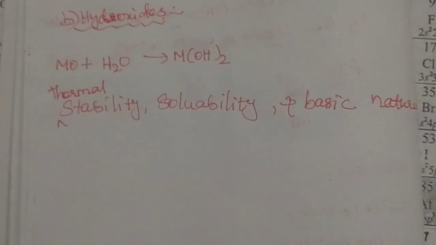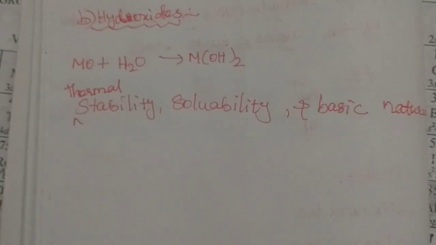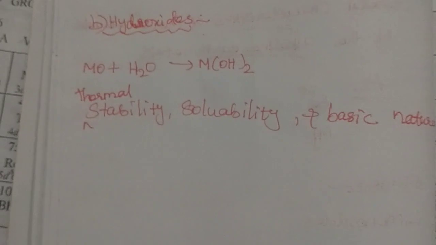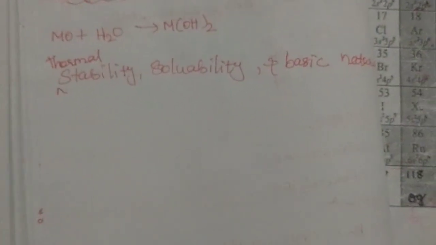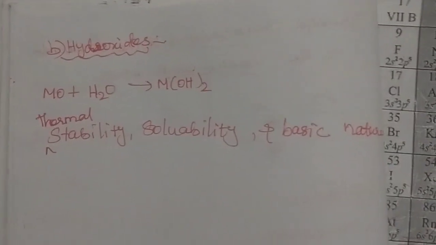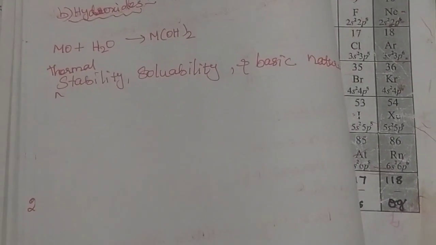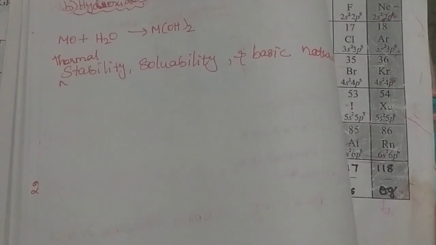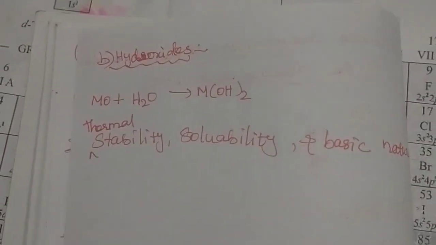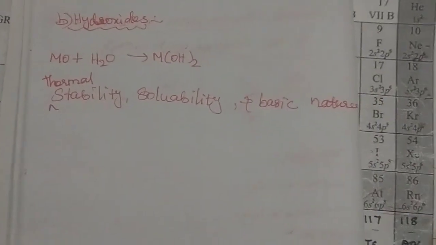These alkaline earth metal hydroxides are less basic and less stable than alkali metal hydroxides. So when comparing the alkali metal hydroxide compounds with the alkaline earth metal hydroxide compounds, the alkaline earth metal hydroxides are less basic and less stable than the alkali metal hydroxides.